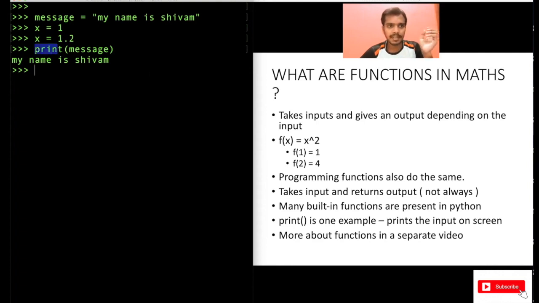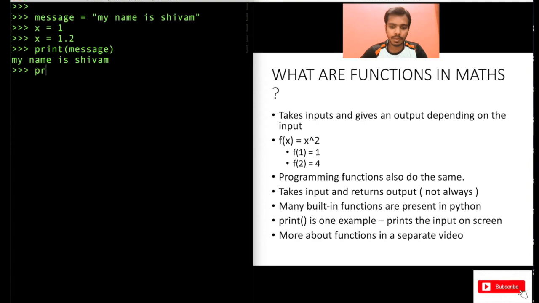So if you see print here, this is the function name, and you are providing the input here. The input you are providing is the message. And what the print function does is, whatever input you provide to it, whatever data is there in that input, it will print that on your screen. You see, when I entered after writing this print message, it is printing my name is Shivam on the screen. So my name is Shivam is stored in this variable. That's why it printed that.